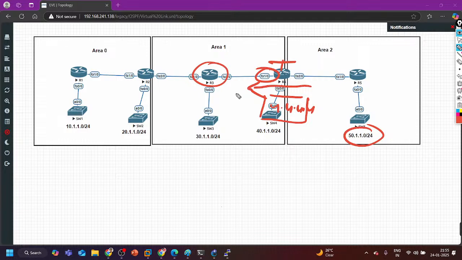This will be the next hop IP address. The same IP address will become the next hop for all the prefixes coming from area 2 to area 1. Router 3 already knows 4.4.4.4 as an LSA 1, router LSA, in the same area 1. In area 1, router 4 is known. But for the summary LSA it doesn't know. Once we have configured the virtual link, then only we need to advertise that, otherwise there was an issue.